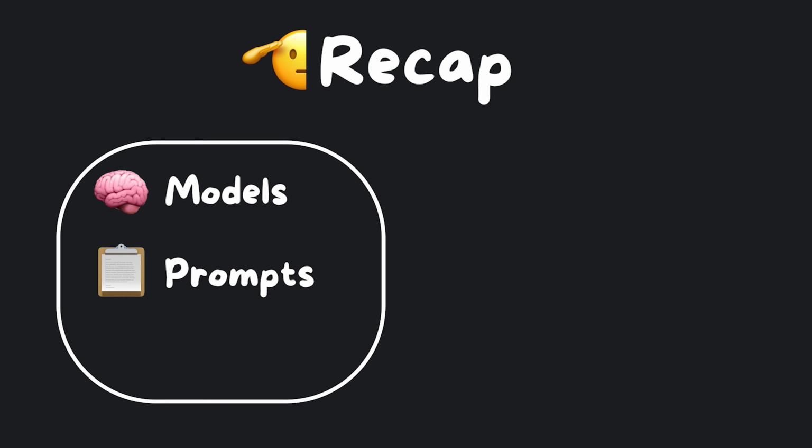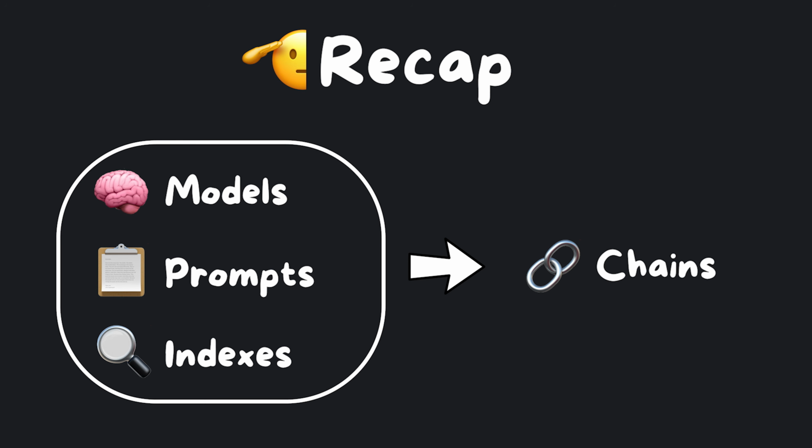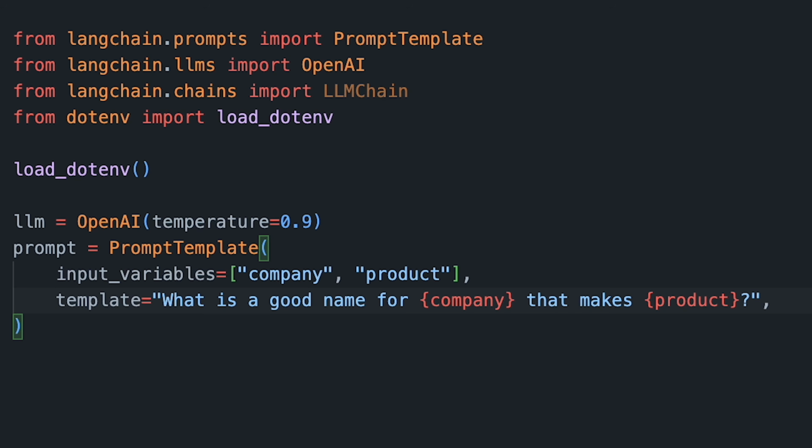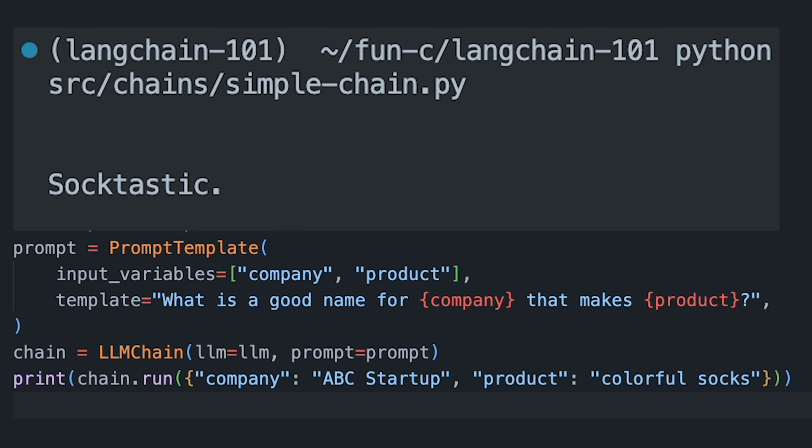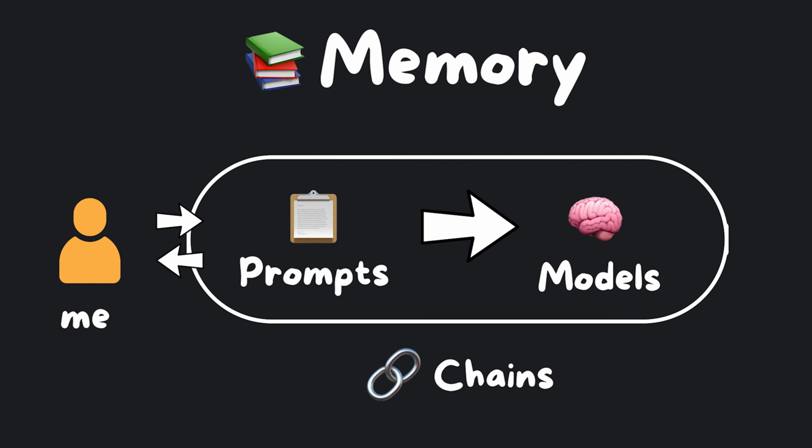Now that we have models, prompts, and indexes, we can use chains to abstract a model call to an LLM. We can instantiate our model, write our prompt, and then pass our model and prompt to the LLM chain. We can then run the chain on the input variables of our prompt. The chain takes care of formatting the prompt, sending it to the model, and returning the results.